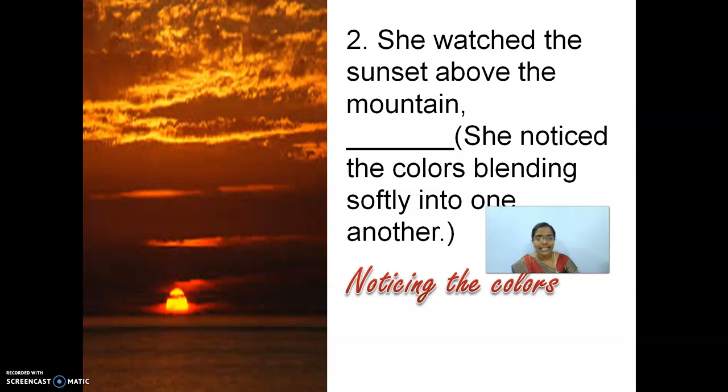How are we going to combine the sentence? She watched the sunset above the mountain, noticing the colors blending softly into one another. You are simply removing this ed and adding ing to the verb. Am I right, children? Take down the answers. And we have seen the second example now. Let us quickly switch over to the third example. What is the third example?